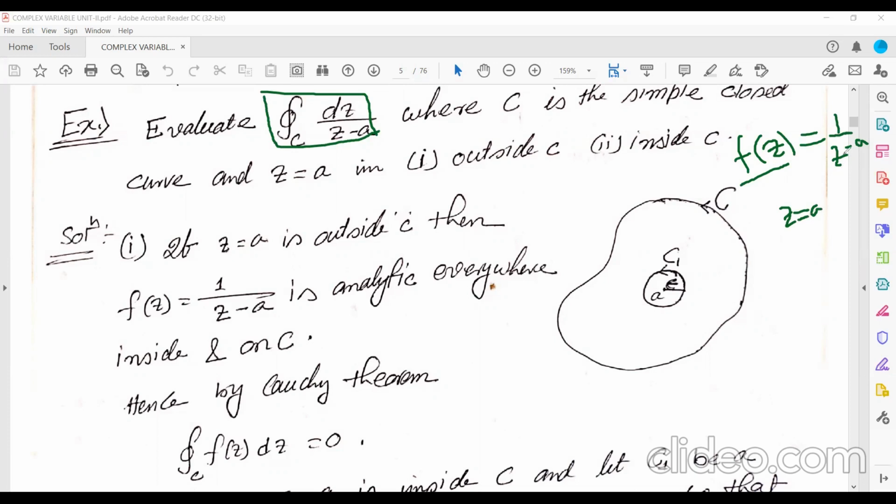But if you take z equal to a, it will be what? 1 by a minus a, 0. 1 upon 0 is what? Infinity. So the value of f(z) does not exist. And you are evaluating this integration.